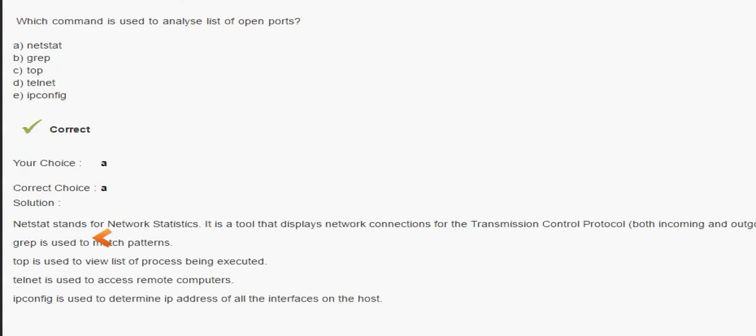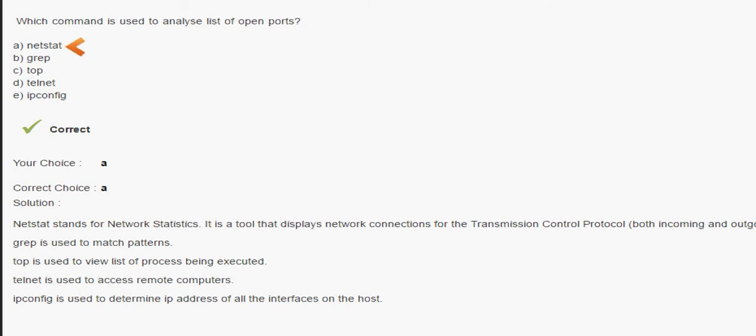So we will see the next question. Which command is used to analyze the list of open ports? The netstat is a command that is used to analyze the list of open ports.